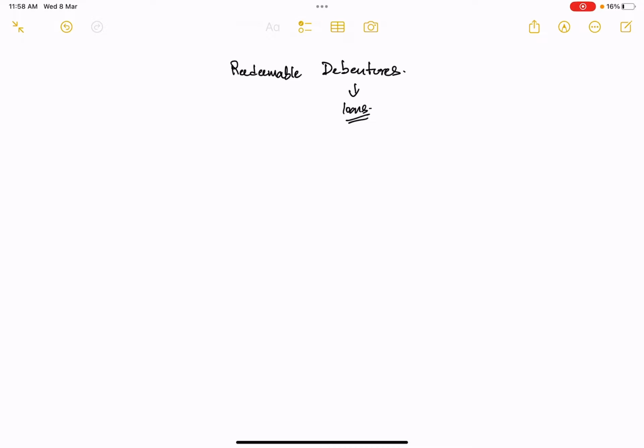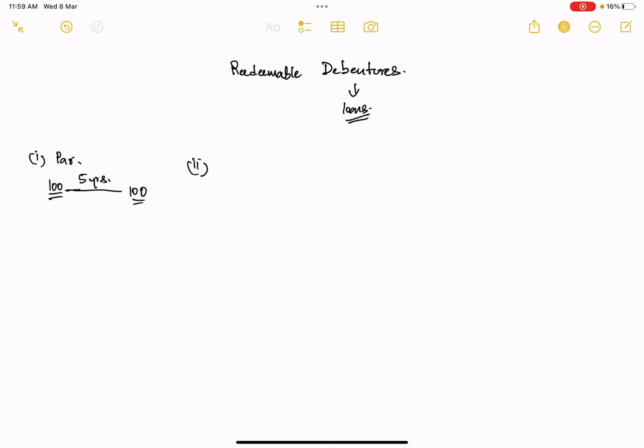Now this redemption, the returning of the loan, can occur in three different instances. The first one is redemption at par. This means supposing you had bought a debenture worth rupees 100. If this money was borrowed for 5 years, after 5 years you would receive 100 rupees again. So 100 rupees you had given them, and after a period of 5 years they will return an amount of 100 rupees.